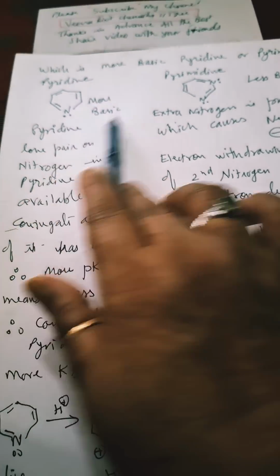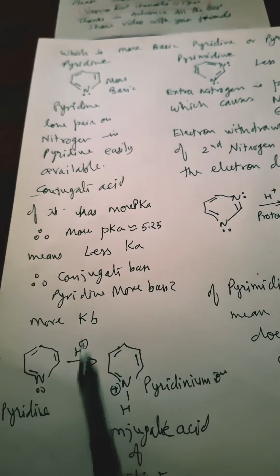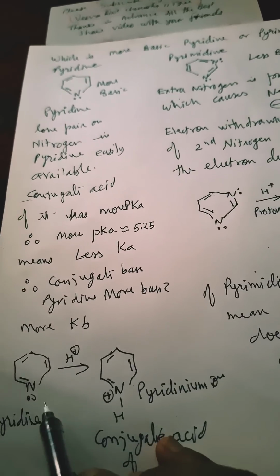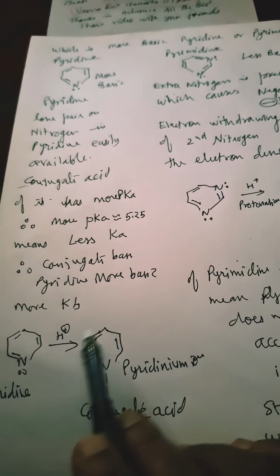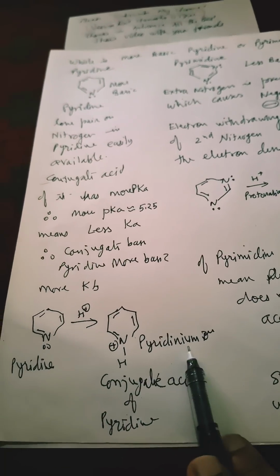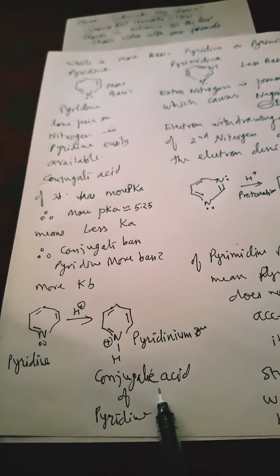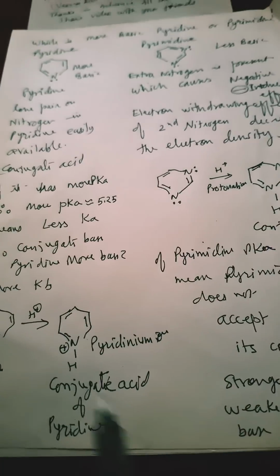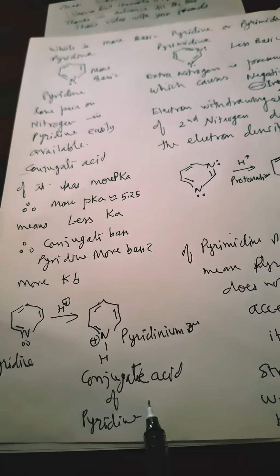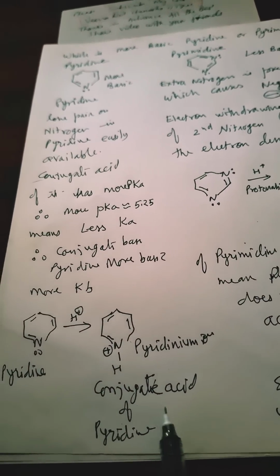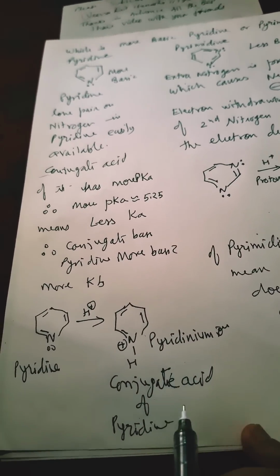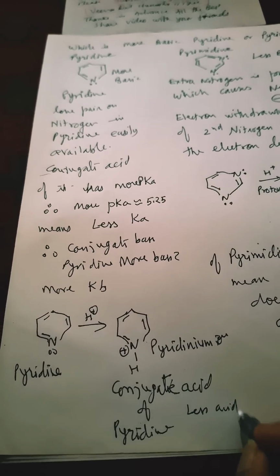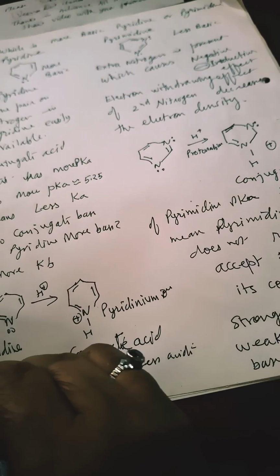So pyridine is more basic as compared to pyrimidine because only this lone pair of electrons is easily available. When a proton comes in contact with it, it will form pyridinium, and this is its conjugate acid. This conjugate acid has a higher pK value. More pK means less acidic. Less acidic means the conjugate acid is less acidic, so the base will be more basic.